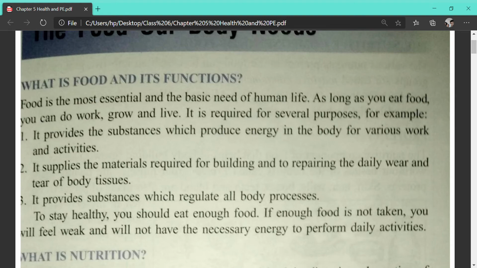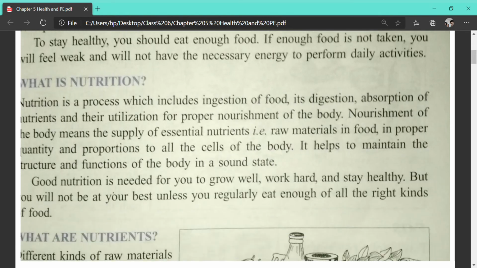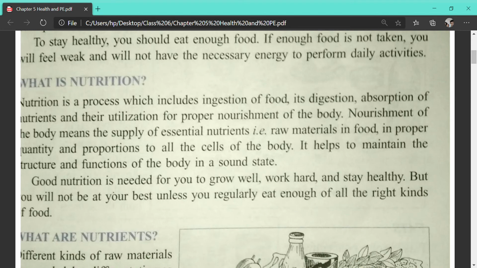And after that, we have read about nutrition. What is nutrition? Nutrition is a process which includes the intake of food, its digestion, its absorption, and its utilization by our body for the nourishment of the body. Nourishment means that to remain healthy, each and every part of the body needs various components. These are known as nutrients.